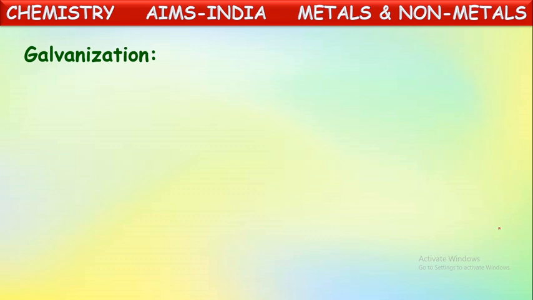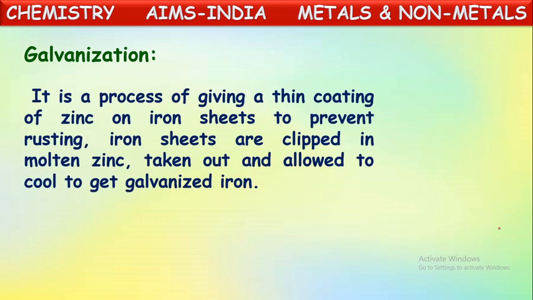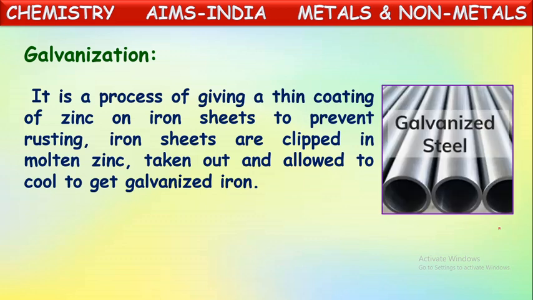One more important method is galvanization. It is a process of giving a thin coating of zinc on iron sheets to prevent rusting. Iron sheets are dipped in molten zinc, taken out and allowed to cool to get galvanized iron. Yes, tools like iron sheets or steel sheets are dipped into molten zinc so that a thin layer of zinc will be applied on them, and then they are cooled so that they will be galvanized.